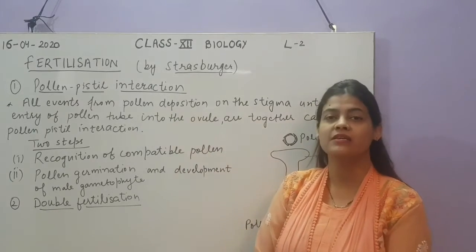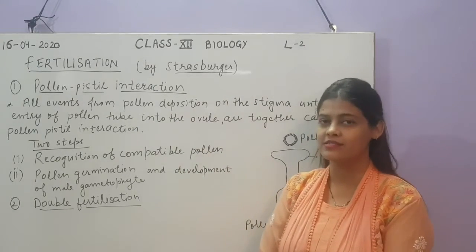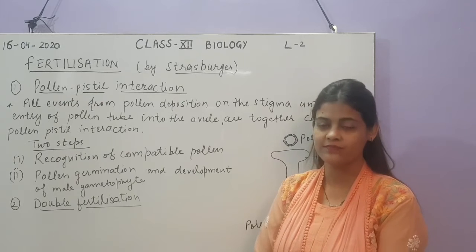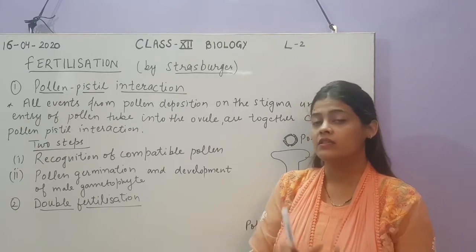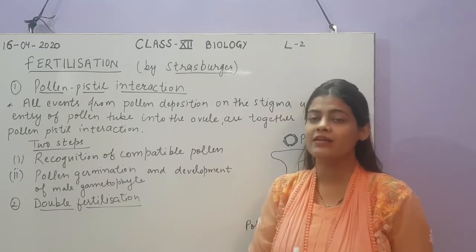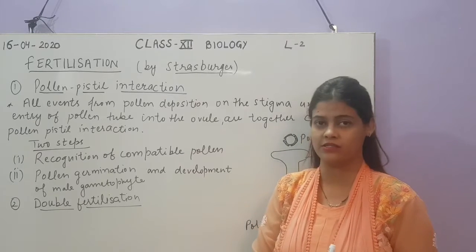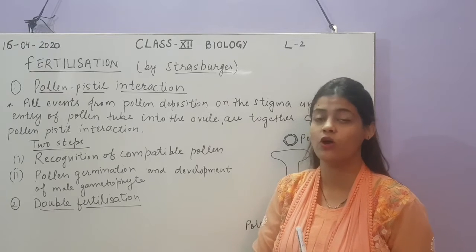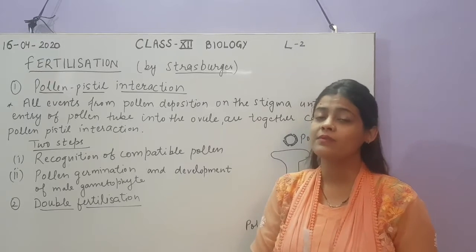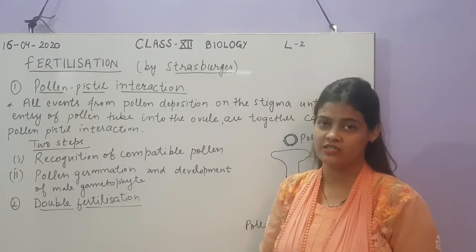What is this pollen-pistil interaction? As we have already discussed, in cross-pollination the pollen grains released from one plant are transferred to the stigma of another plant, but that plant should be of the same species.